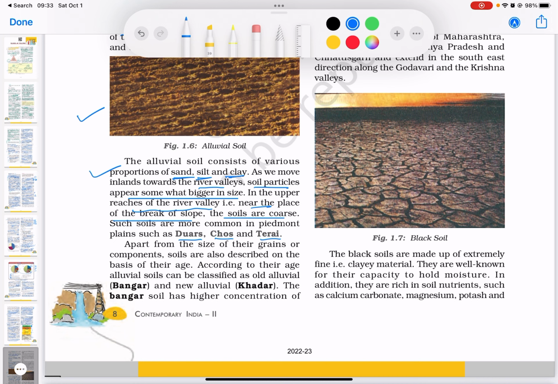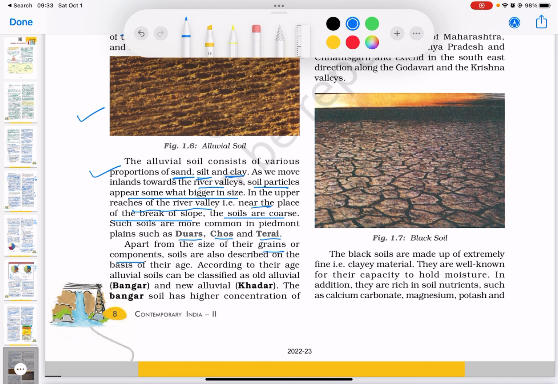Now, apart from the size of their grains or components, soils are also described on the basis of their age. According to their age, alluvial soils can be further classified as old alluvial, which is called Bangar, and new alluvial, called Khadar. The Bangar soil has higher concentration of kankar nodules than the Khadar. The Khadar has more fine particles and is more fertile than the Bangar. So again, for you to remember, old alluvial soil is known as Bangar and new alluvial is known as Khadar. And Bangar soil, because it is old, has higher concentration of kankar nodules than the Khadar.